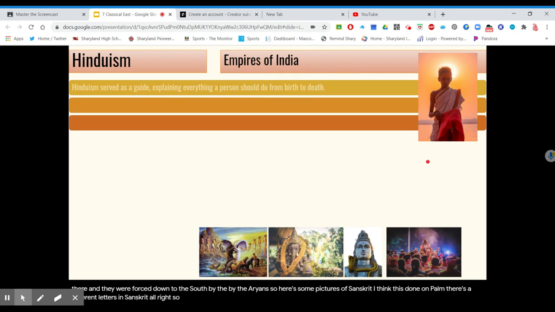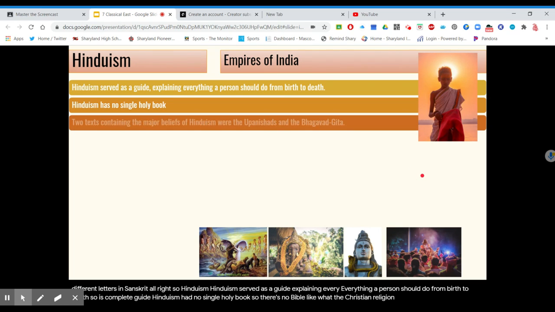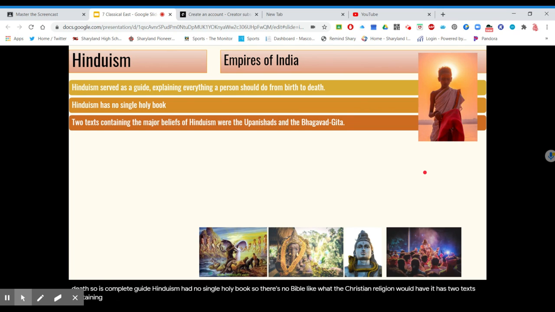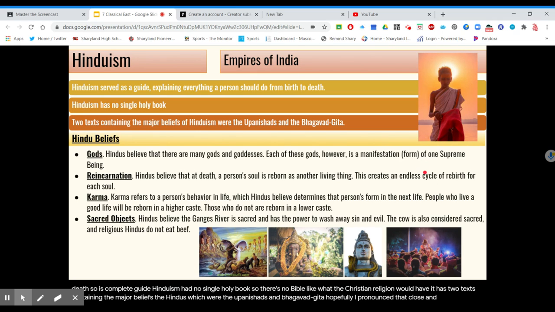All right, so Hinduism. Hinduism served as a guide explaining everything a person should do from birth to death. So it was a complete guide. Hinduism had no single holy book, so there's no Bible like what the Christian religion would have. It has two texts containing the major beliefs of the Hindus, which were the Upanishads and Bhagavad Gita. Hopefully I pronounced that close. And the Hindu beliefs were very different from Christian beliefs in a lot of different ways, and similar also.